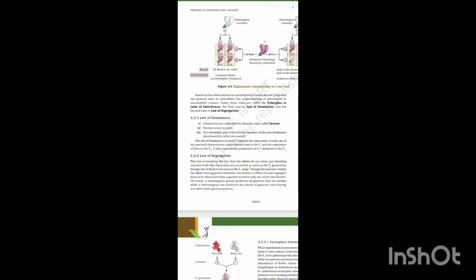Law of dominance. First, characters are controlled by discrete units called factors. Factors occur in pairs. In a dissimilar pair of factors, one member of the pair is dominant and the other is recessive. The law of dominance is used to explain the expression of only one of the parental characters in a monohybrid cross and the expression of both in the F2. It explains the proportion of 3:1 obtained at the F2.